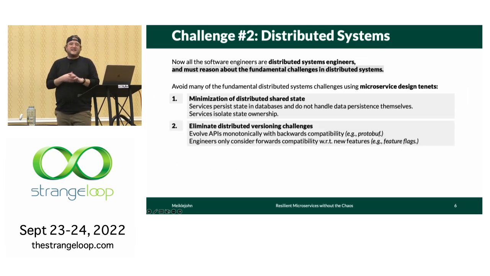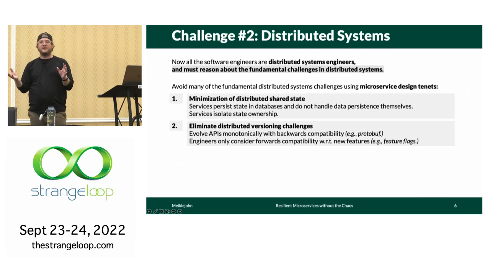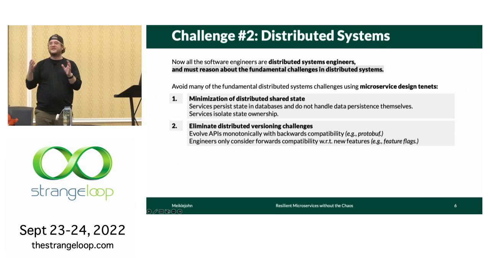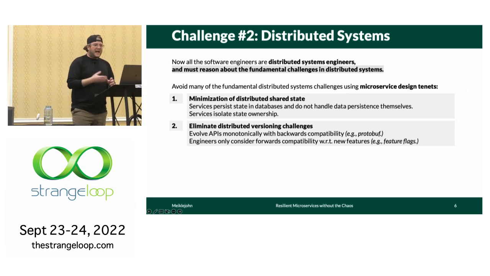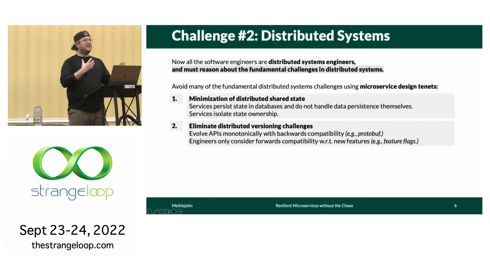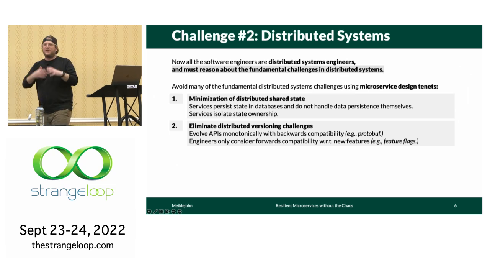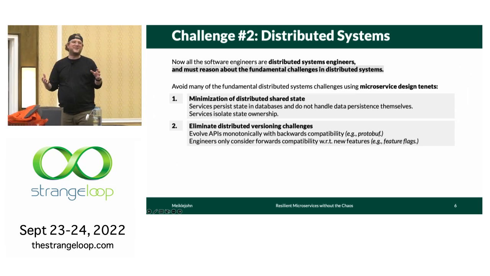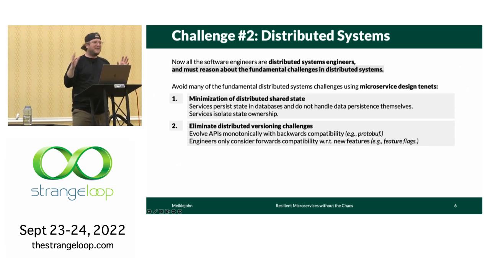The second is that we typically try to avoid reasoning about distributed versions. So we think only in terms of forwards compatibility. We use protocols that transparently support backwards compatibility, such as gRPC. And we use feature flags to control when new fields are written, and we roll our software out incrementally in that way. Another thing is that we don't even think about the reliability of the messaging protocol. We just say, well, gRPC will get the message there. We're not concerned about message omissions when we're using gRPC.